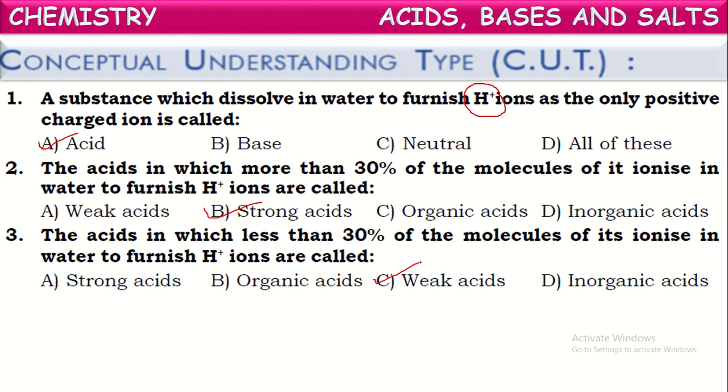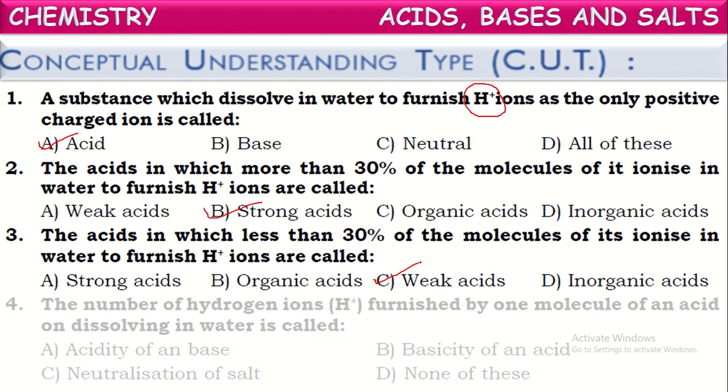Weak acids ionize less than 30% only, meaning most of the molecules remain as they are and won't be ionized. Example, acetic acid. Almost all organic acids come under weak acids.